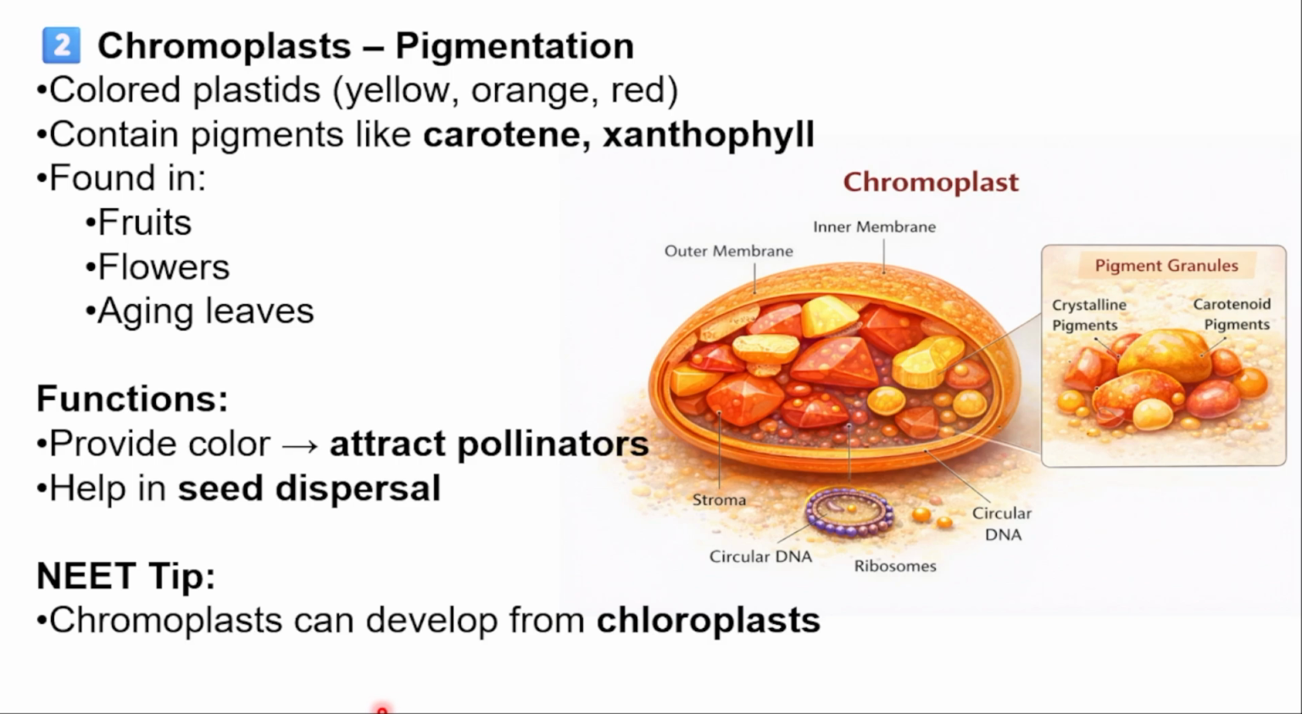Chromoplast can develop from chloroplast. Chloroplast, when it loses the chlorophyll pigment, it is going to be formed in the form of what? Chromoplast. Chromoplast can develop from chloroplast.